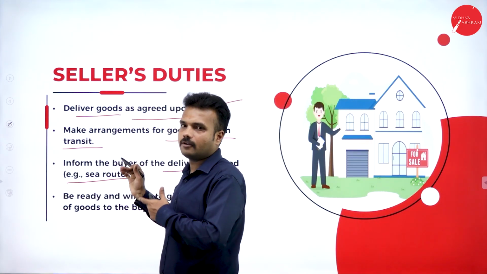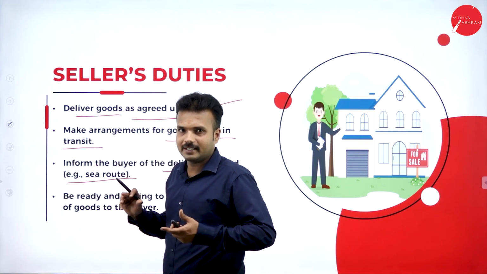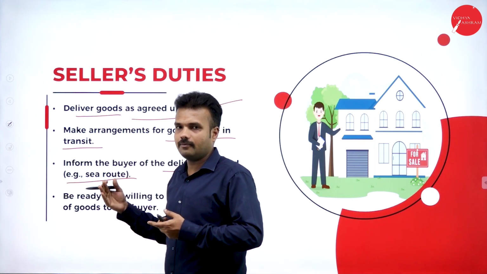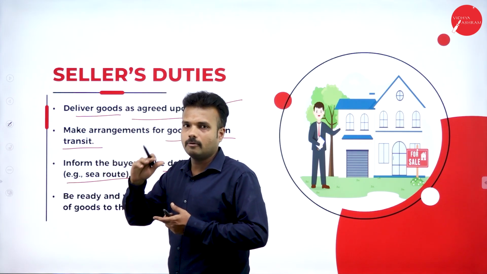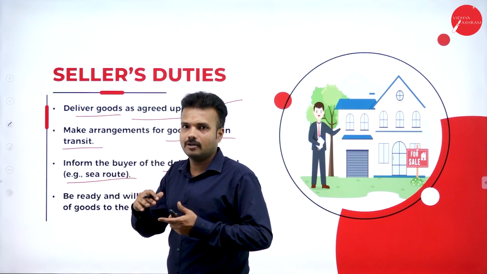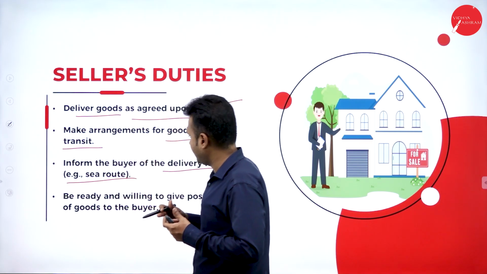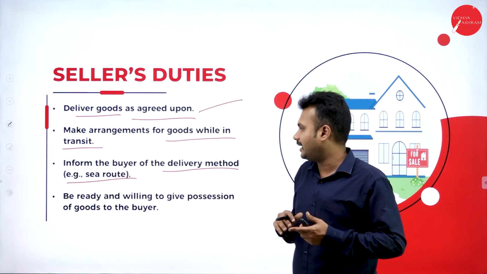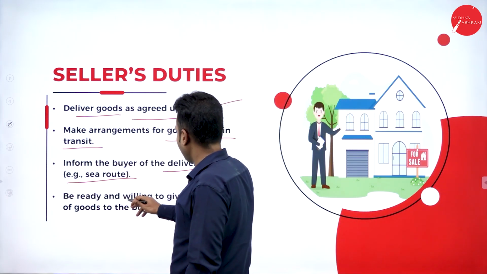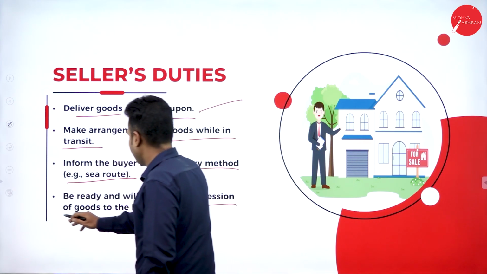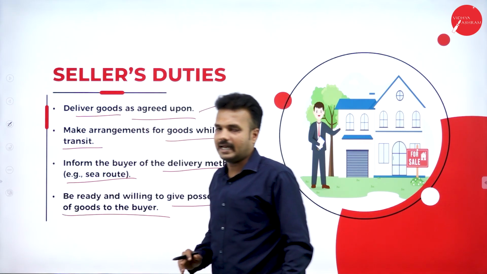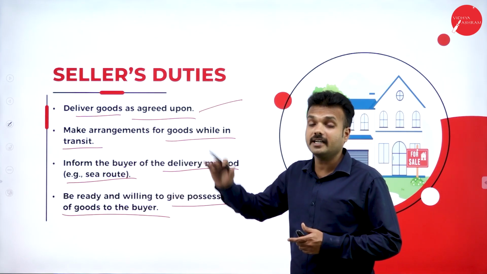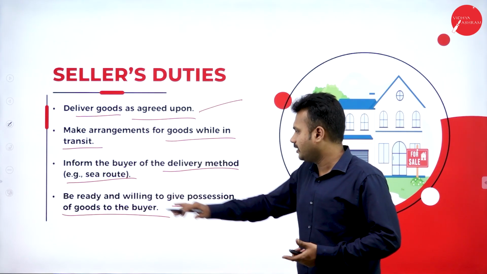This kind of detail is not applicable for a few products. If we order online, it is not required for us to know whether it is going to be delivered by train, by automobile, by airways or waterways. So it is not needed for a few products, but this information is needed in other cases. Be ready and willing to give possession of goods to the buyer. As a seller, he must be ready to sell his product, and also he must be ready to give possession of the goods to the buyer.